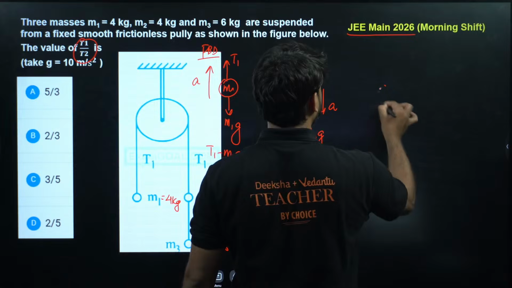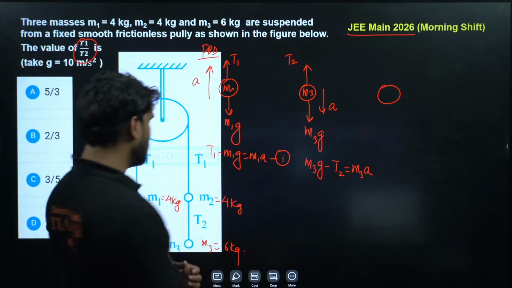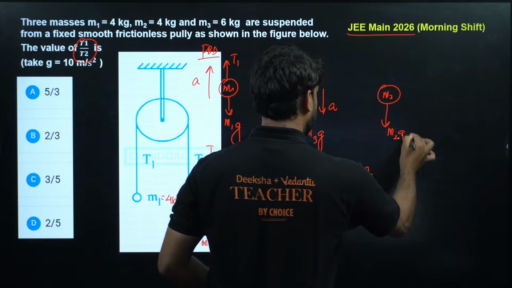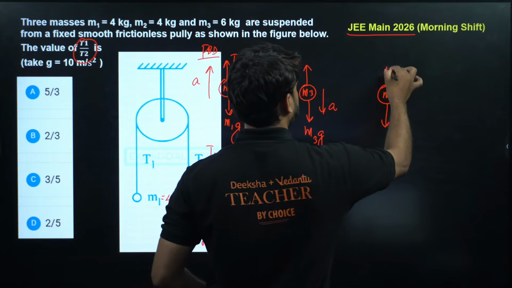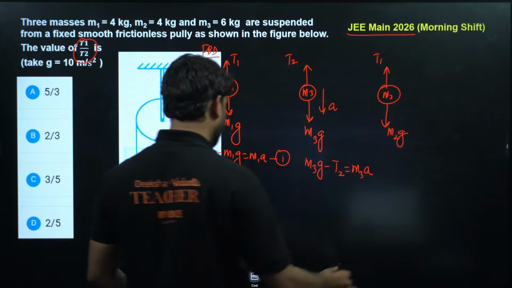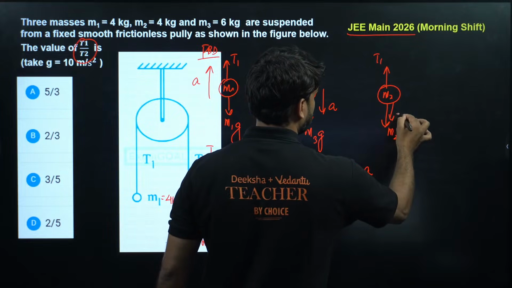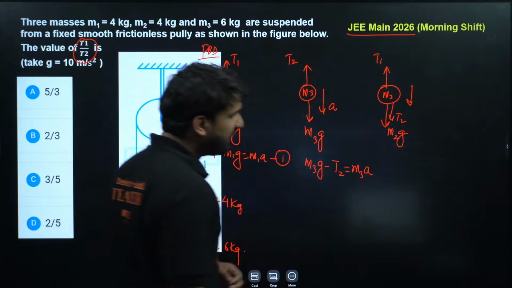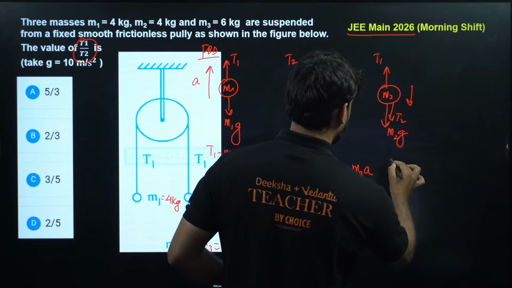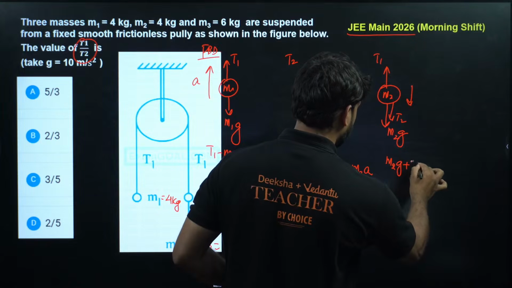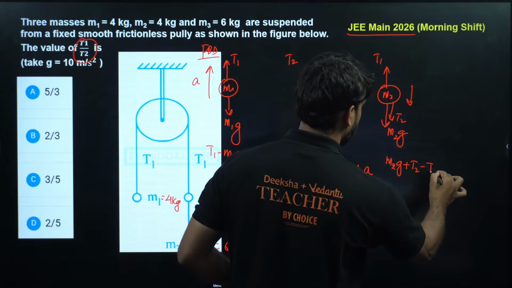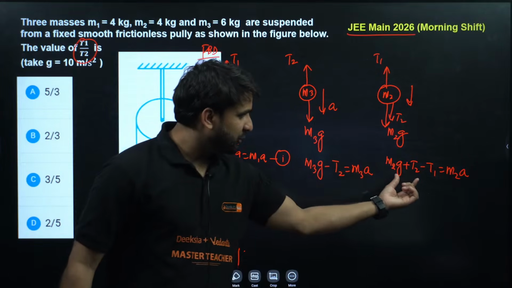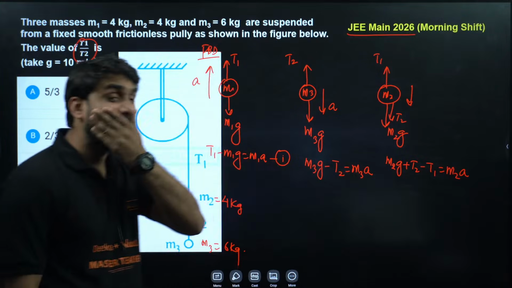Now moving to the second body, M2, and this is M2G, my dear champion. Here is T1, and in the downward direction T2 is there, and this is moving in the downward direction. So the equation will become M2G plus T2 minus T1 is equal to M2A.